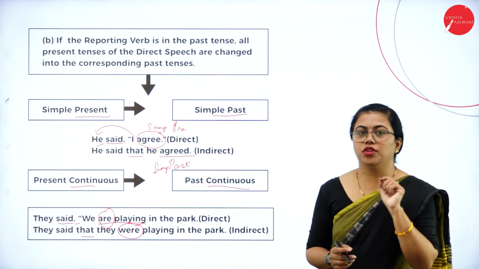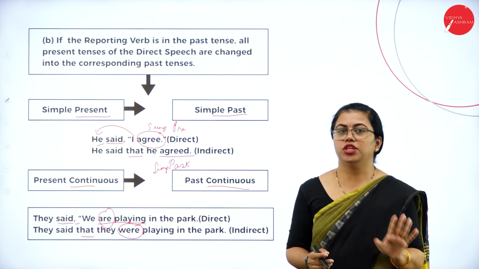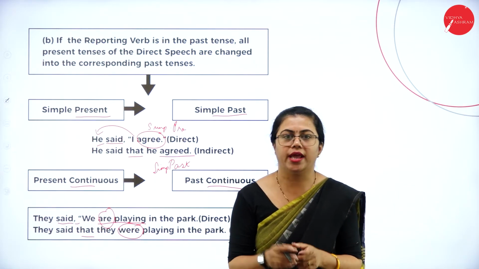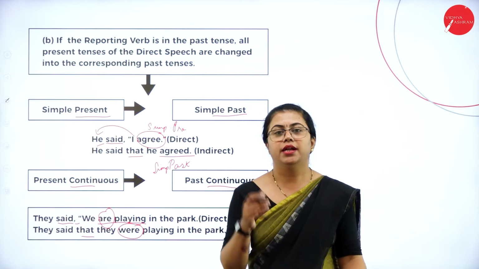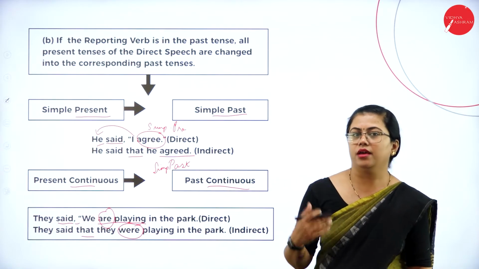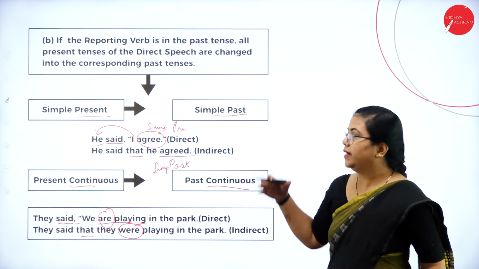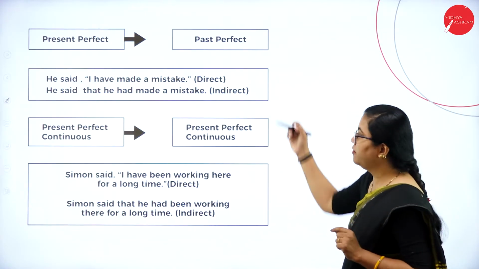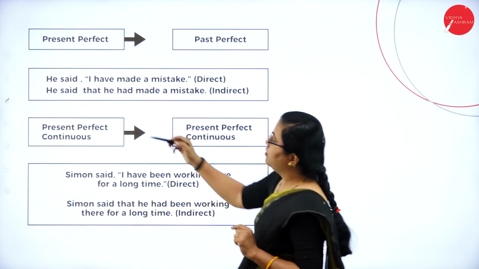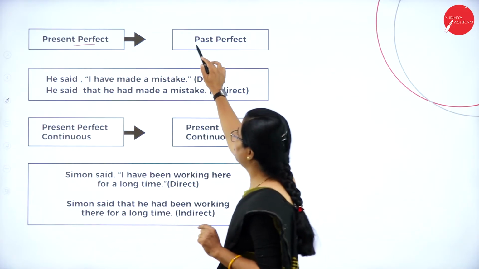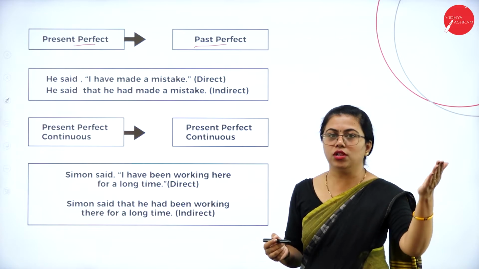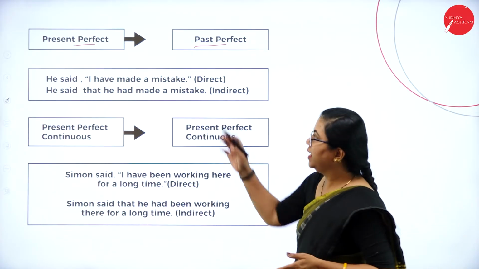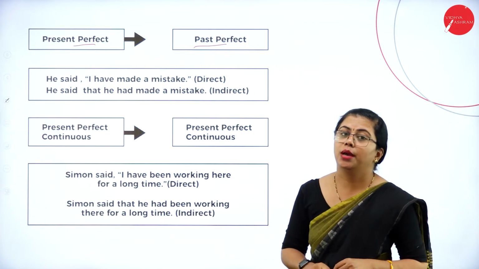Fine. Only if the reporting verb is in past tense, you need to worry. If it is in simple present, you need not worry. Just close your eyes, change the pronouns and write the tense as it is. The verb will be written as it is. Okay, so let us move on to the next tense type, that is present perfect. Under present tense, we have two more types. Fine, we have present perfect, that will change to past perfect. As I said, all the present tenses will change to the corresponding past tenses. Similarly, here present perfect will change to past perfect.